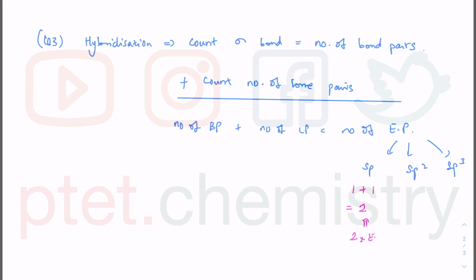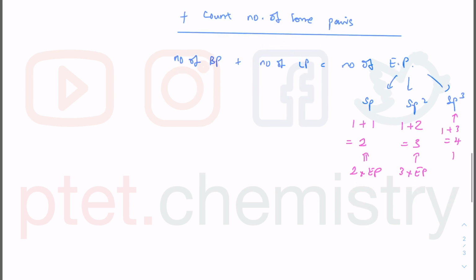We can work it out backward. If you know this, then you know 2 electron pairs is a result of 1 of the s orbital and 1 of the p orbital mixed together, or hybridized together. Here you have 1 plus 2 give you 3, so you have 3 times electron pair. And for the last one, sp3 is 1 plus 3 give you 4, meaning to say we have 4 times electron pairs. Alright.